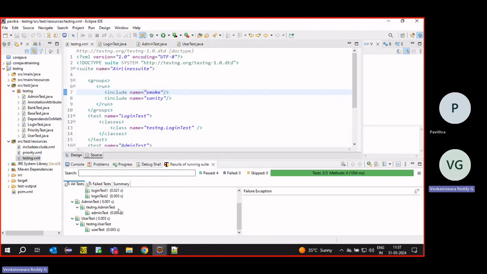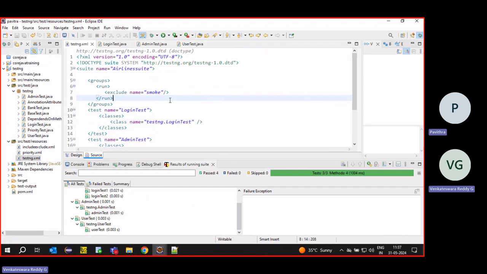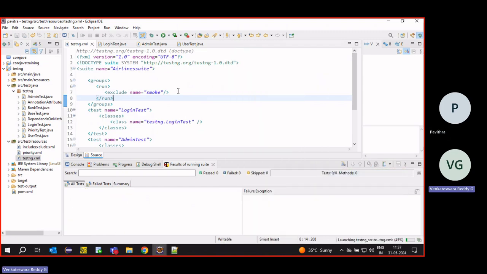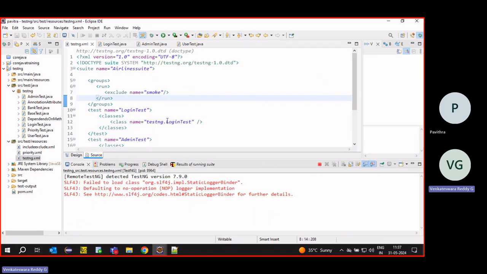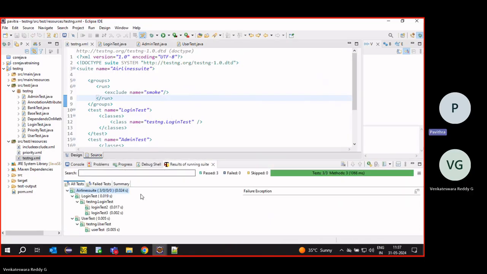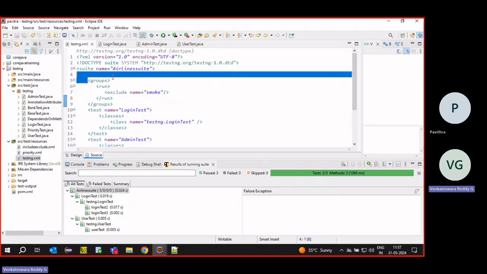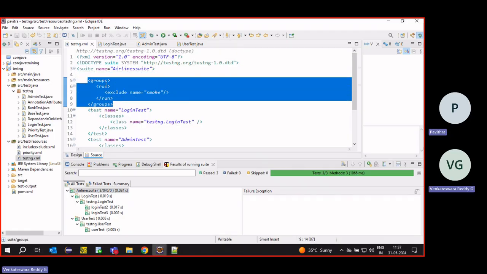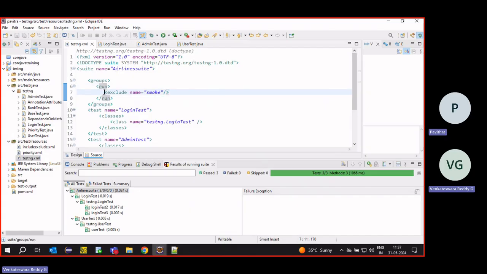It will run smoke, and if I want to run regression, we can keep regression. If you want to exclude smoke and run the remaining, other than smoke, then we can exclude. We can have exclude tags or include, same as we wrote for methods. Here, under groups we can have run, and under that we can have include or exclude.